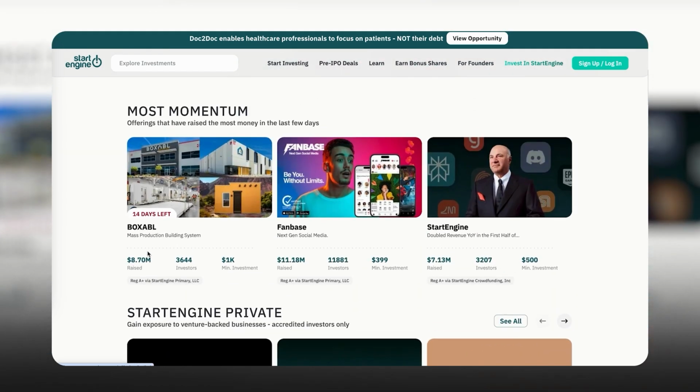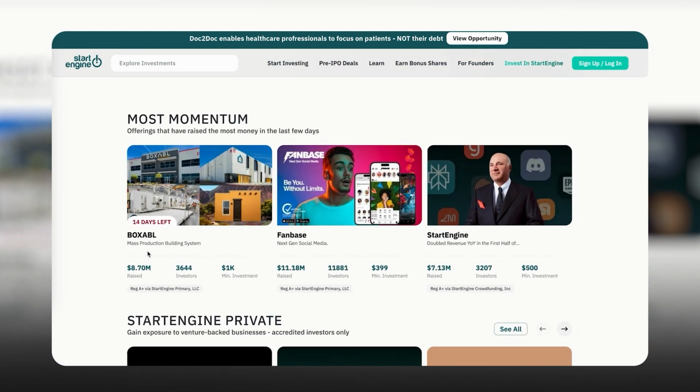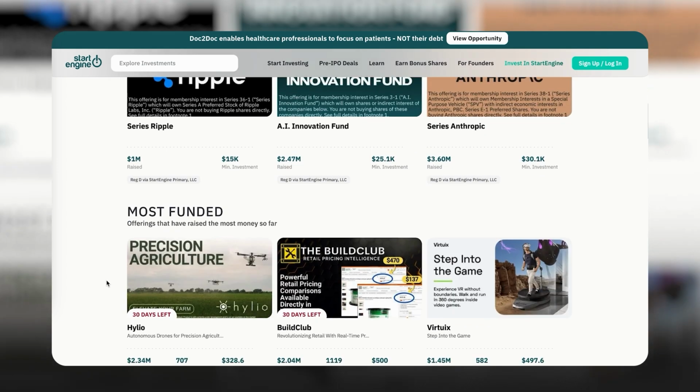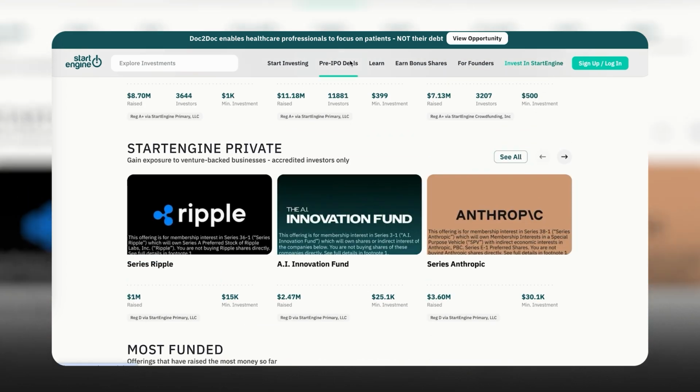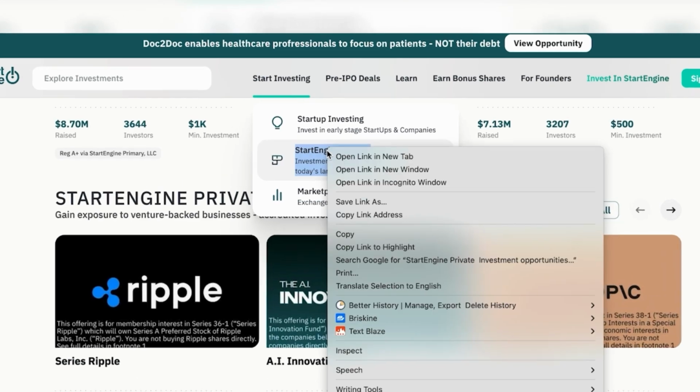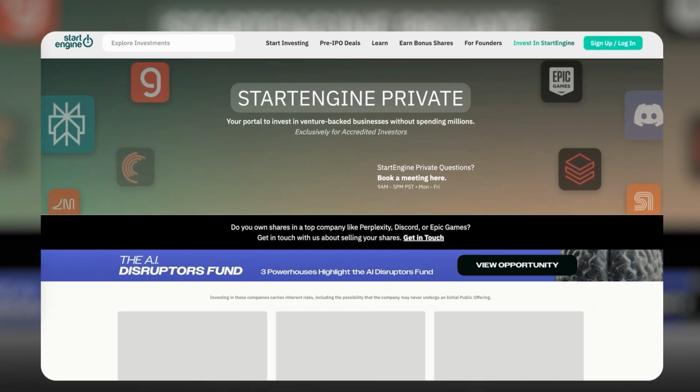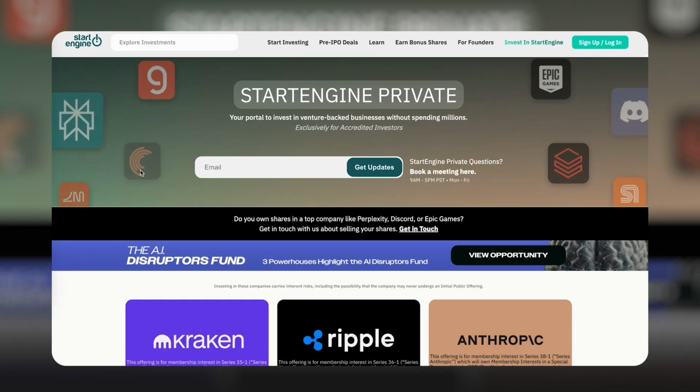So when you're coming here to StartEngine, you're going to be participating in one of the raises. It's usually either going to be a Reg A+, a Reg D, or a Reg CF style raise. Now, when it comes to Reg D, these are mainly what are called StartEngine private deals. Reg D is really aimed at accredited investors. An accredited investor is someone who's a high net worth individual. It's someone who is making a significant sum every single year, or they have a really high net worth when it comes to that.